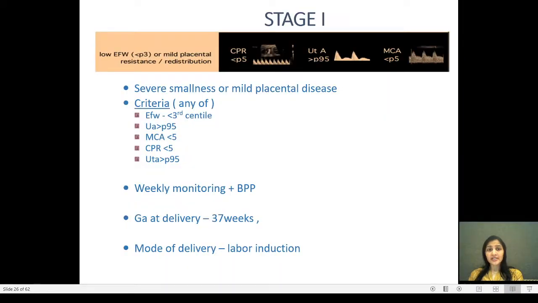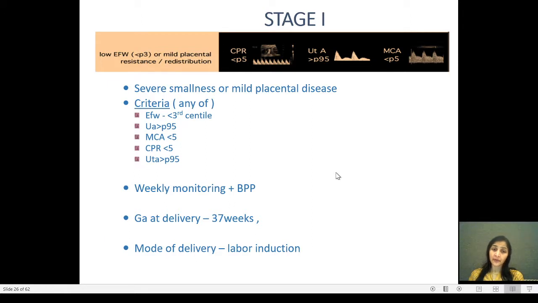So the first stage is where the expected fetal weight is less than 3rd centile. The umbilical artery PI is more than 95th centile. The MCA PI is less than 5th centile, or the cerebroplacental ratio is altered and is less than 5th centile, or the uterine artery PI is more than 95th centile. When the fetus is classified as having stage 1 placental disease, we offer weekly monitoring and biophysical profile, and gestational age at delivery should be approximately around 37 weeks.